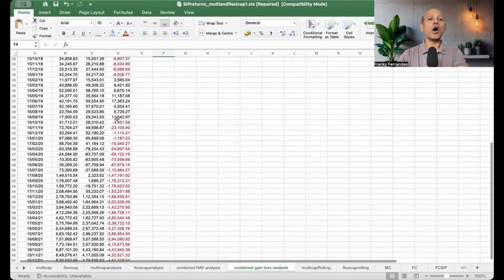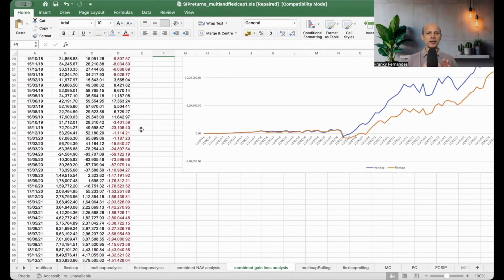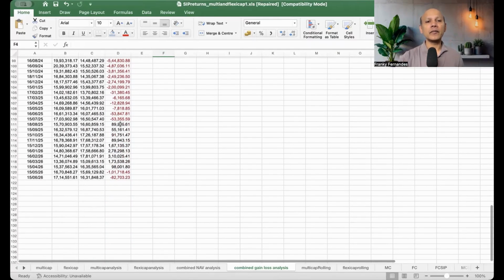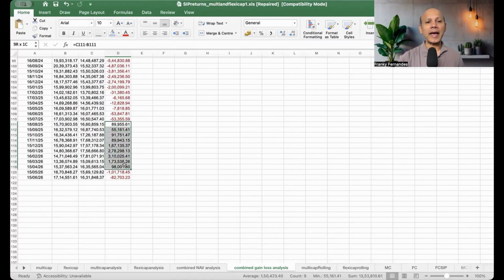That means most of the times, comparatively, the multi-caps have done better because the markets were doing well. So somebody who is invested in a flexi-cap will always feel, oh, I missed the rally. But when the markets fall, during this time, actually, flexicaps have covered up, and an investor in flexicap will always be at peace.